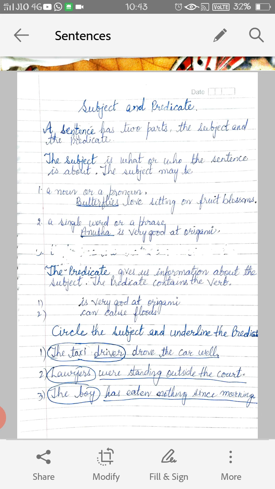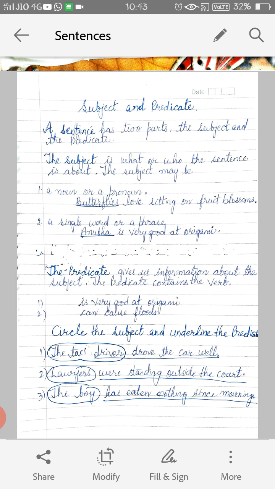Okay, now the exercise again, a few examples are there. Circle the subject and underline the predicate. The taxi driver drove the car well. Now the subject we have to circle. Taxi driver is the complete subject. We are talking about the taxi driver only. So the taxi driver is the subject, and what work he is doing? He drove, so drove the car well is explaining to us the work, the predicate.